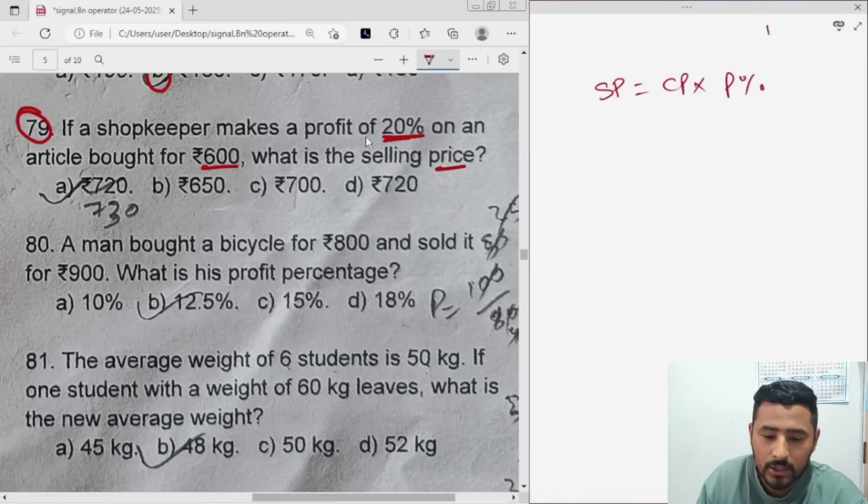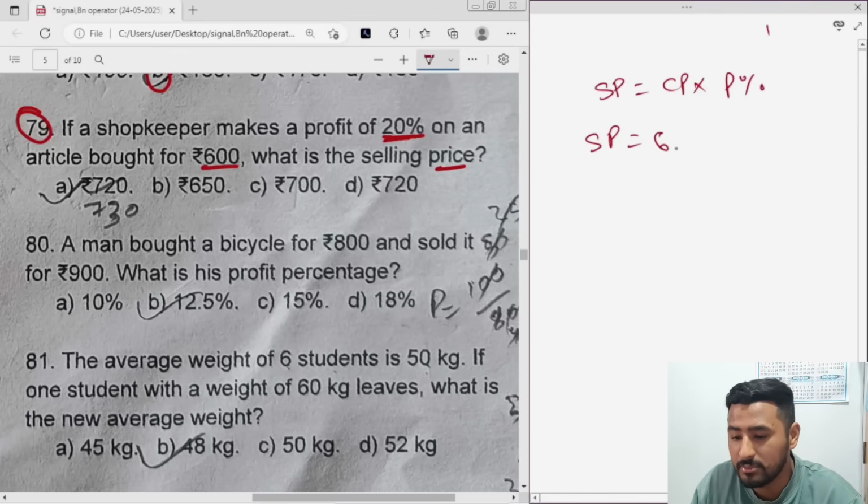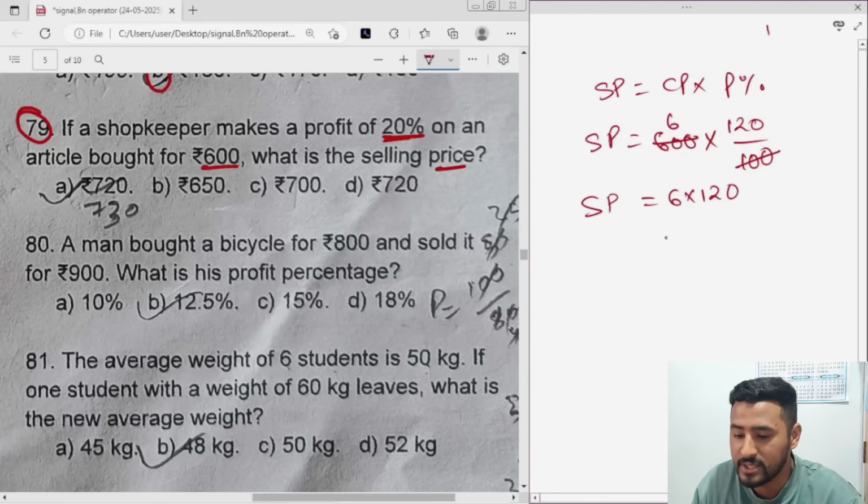Here 20% is a profit, so instead of 20 you write 120 by 100. The article is bought, so that is the CP. 600 into 120 by 100. Cancel 100 to get 6, and 6 multiplied by 120 will be 720 rupees.